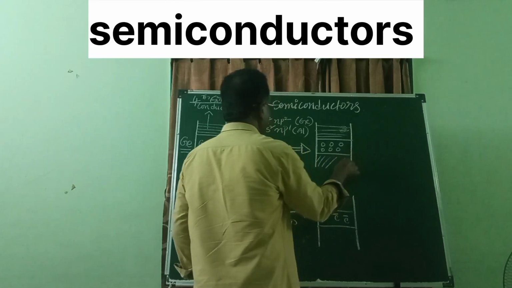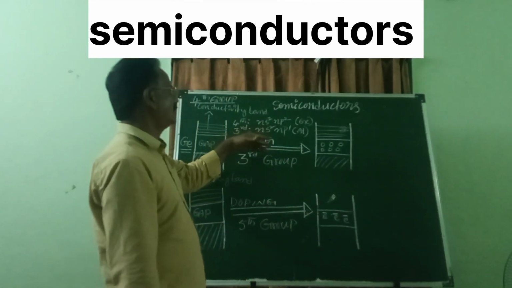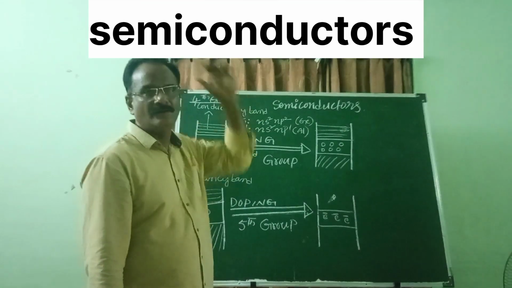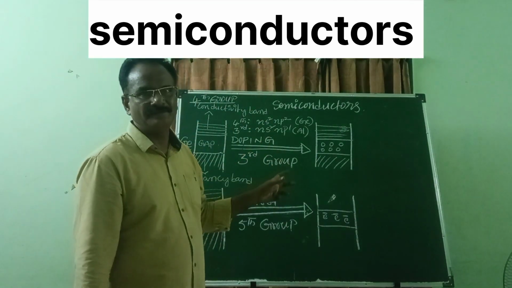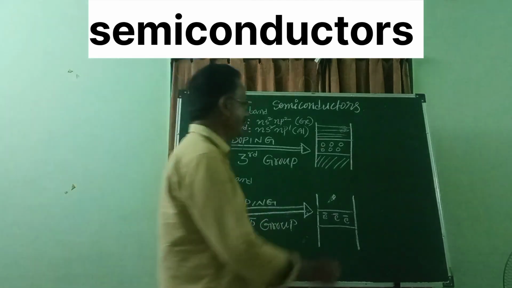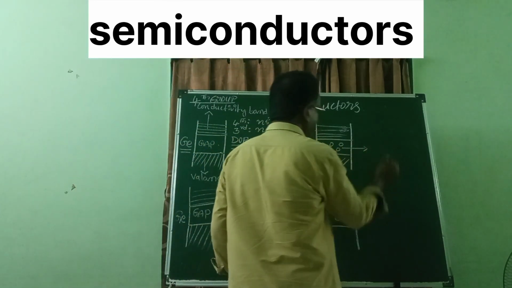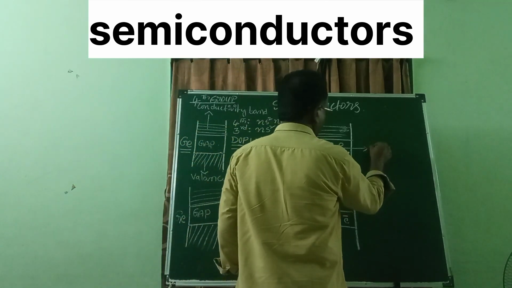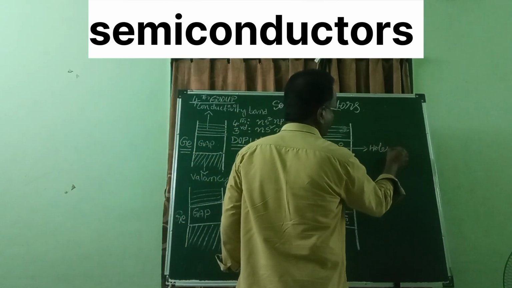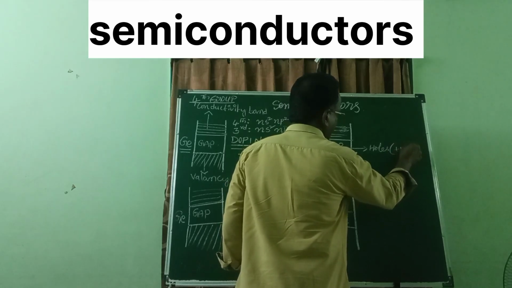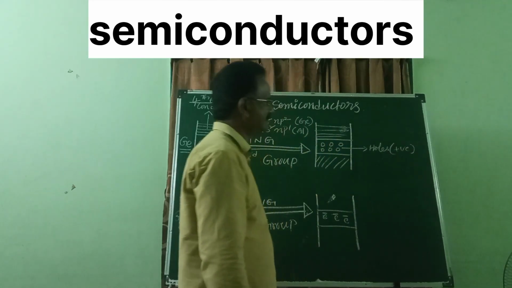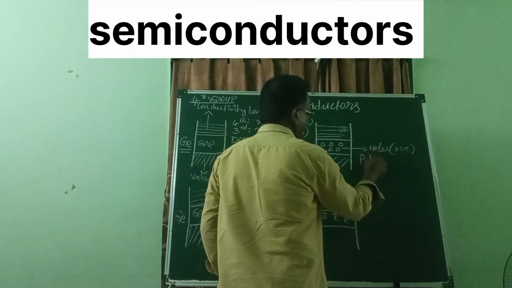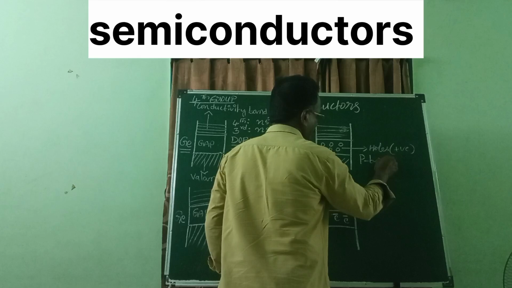See here what is happening in the electronic configuration. You are doping ns2 np2 with ns2 np1. The one electron shortage is appearing. So then the gap will be filled with holes. These holes are considered as positive charges. Then it is considered a p-type semiconductor.